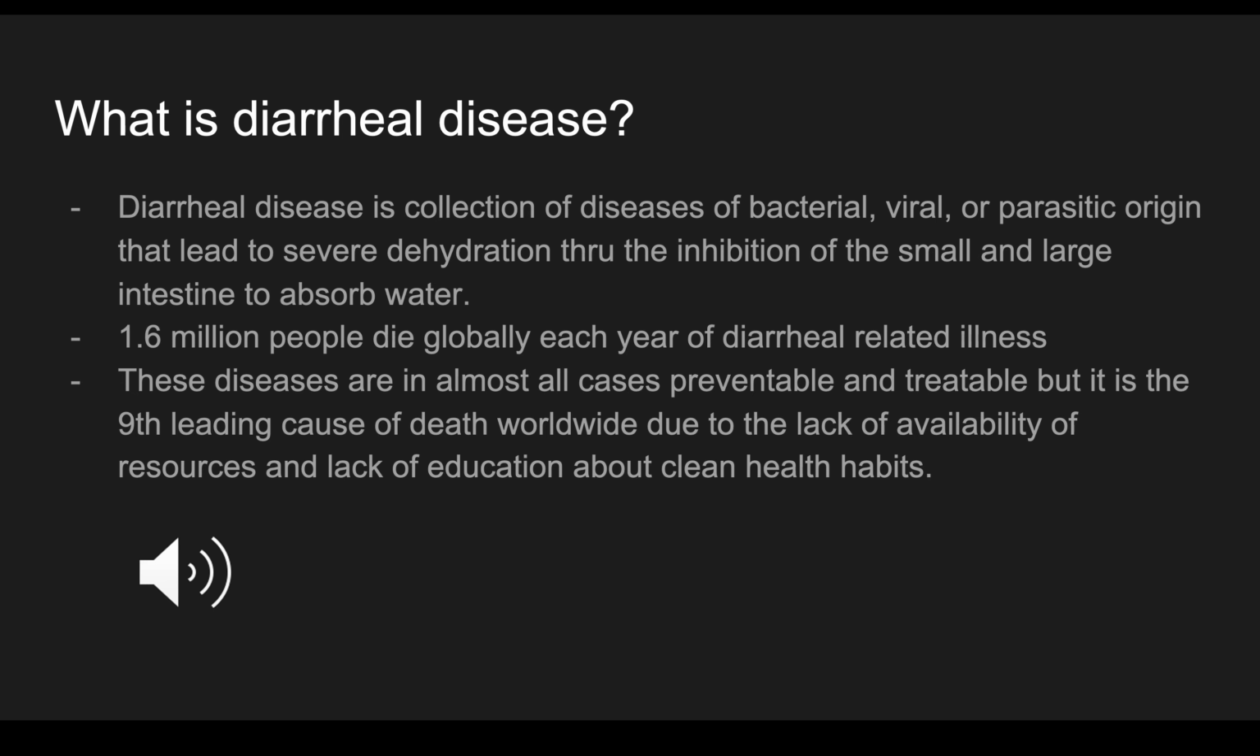Each year, about 1.6 million people die of these related illnesses. And the sad truth is that, well, I guess the good truth is that these diseases can almost always be preventable, and they're treatable. But sadly, it's such a leading cause of death because there's a lack of resources, including vaccines and treatment options, and there's also a lack of education in the places where these diseases are common about healthy, clean habits.